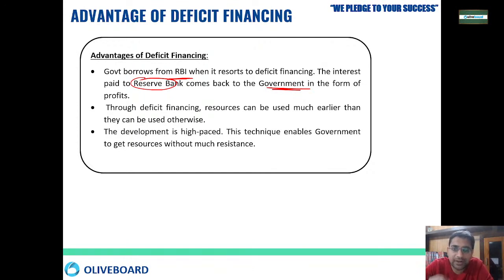Then through deficit financing, government resources can be used much earlier. मतलब अब हमको पता है कि हमारा ये वाला पैसा साल में आएगा, साल के आखिरी में आएगा, लेकिन हमको साल के स्टार्टिंग में उसको यूज करना है, तो we take the money. Okay, we should not wait for the money. Once we start getting the money, we start investing at high pace. We get the resources, we start investing, and we generate the output out of it.